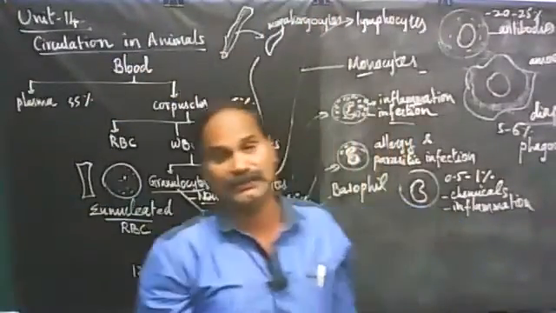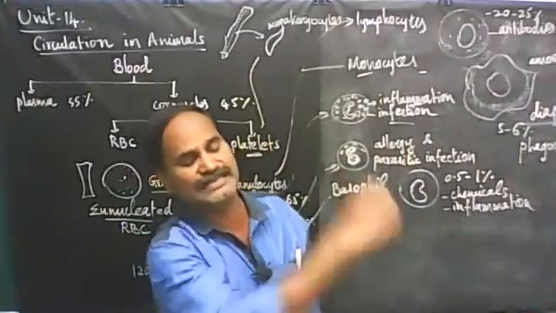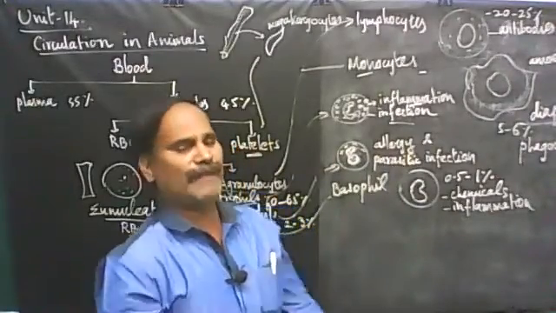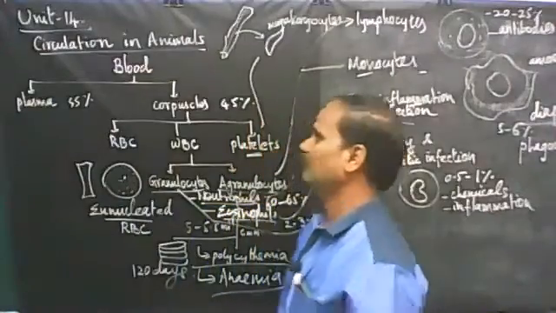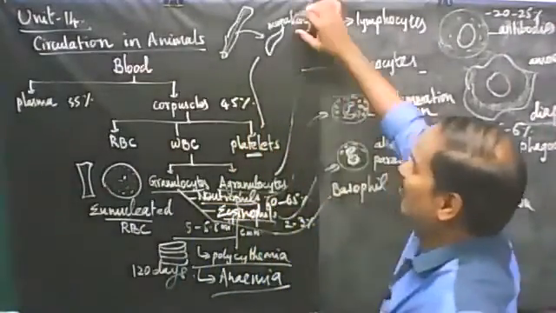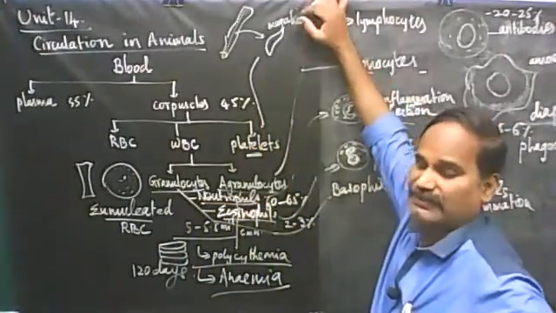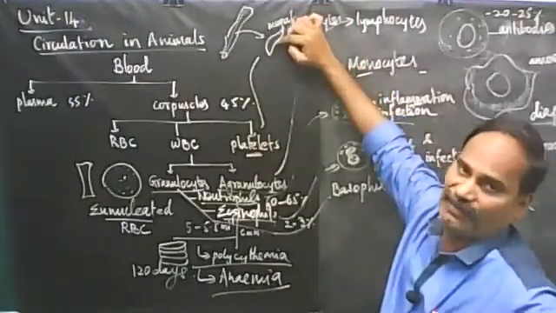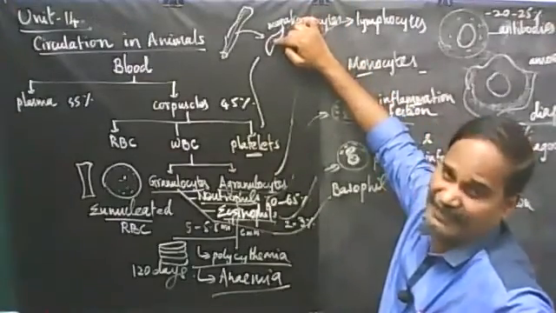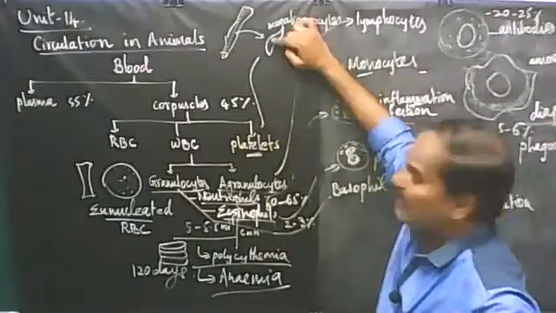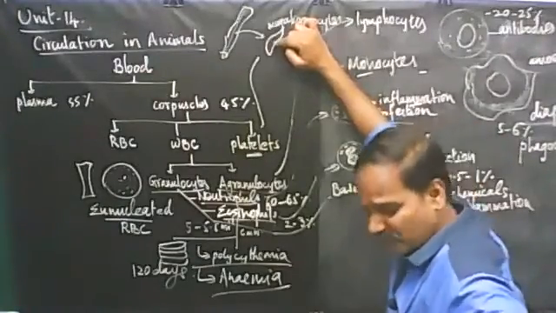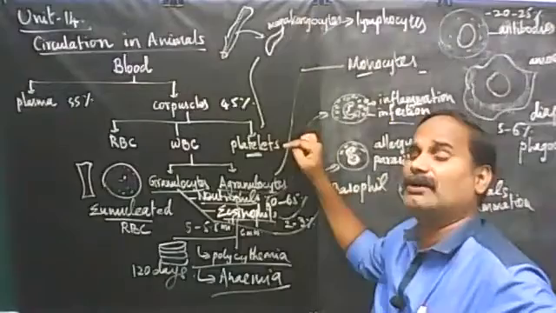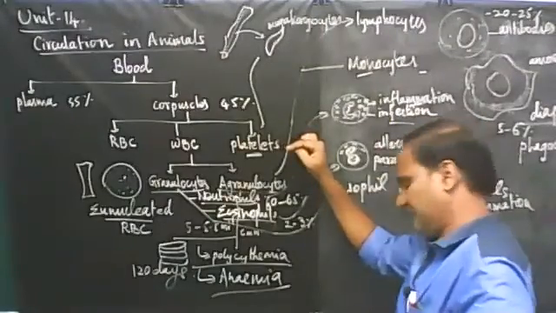Megakaryocytes are very large cells found in the bone marrow of long bones. These megakaryocyte cells undergo disintegration, and as a result the platelets are formed. The platelets do not contain any nucleus. They are also irregular in shape, sometimes spindle-shaped. And these platelets play a very important role in blood coagulation.